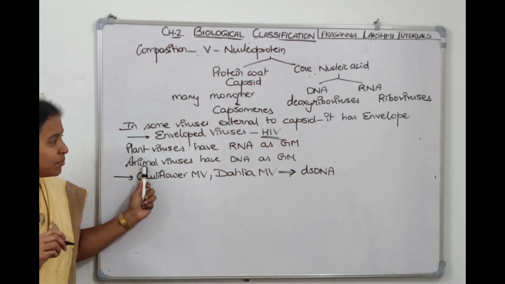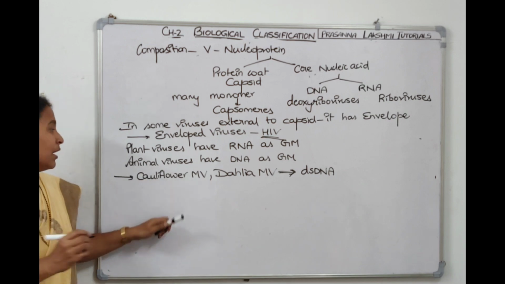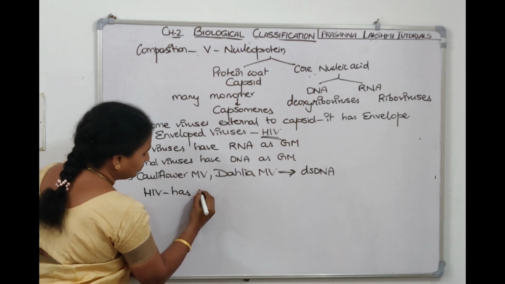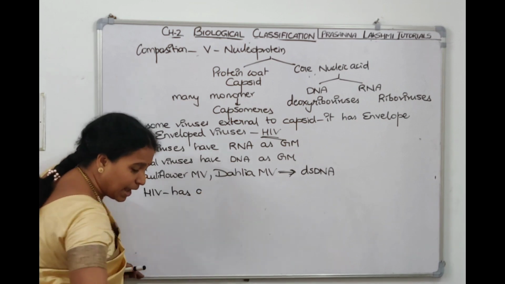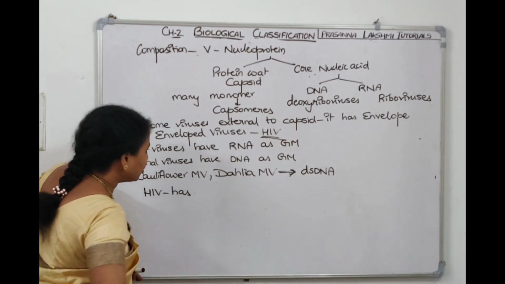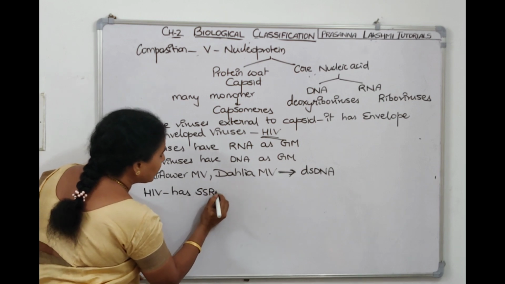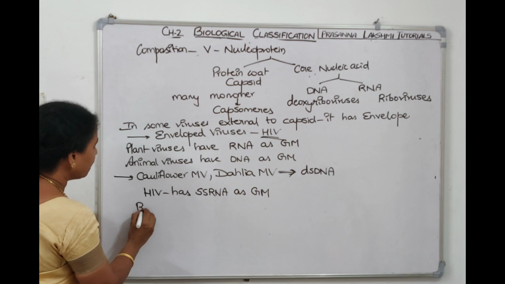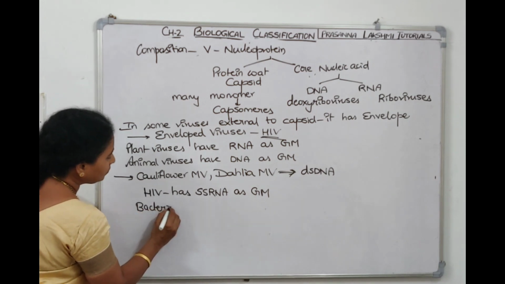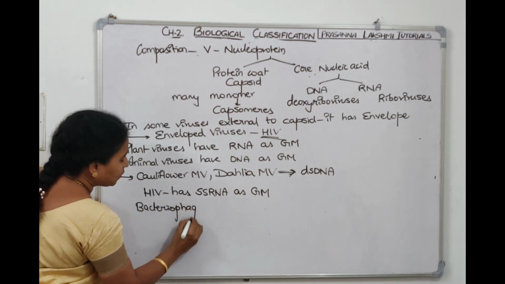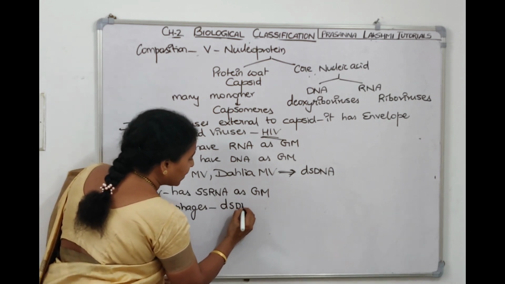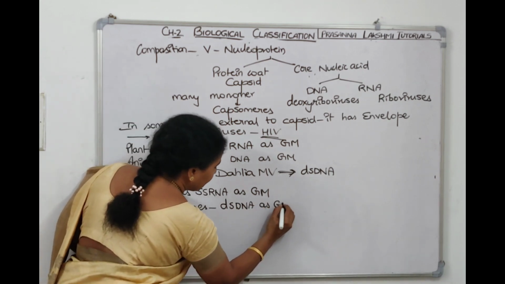Now, usually animal viruses have DNA as a genetic material. But if you take HIV, which is an animal virus, HIV has single-stranded RNA as genetic material. Now, bacteriophages, the viruses which infect bacteria, usually have double-stranded DNA as genetic material.